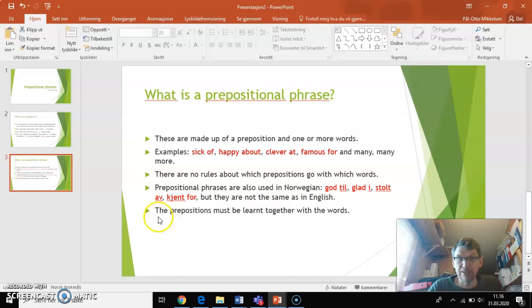So, and as I said, these prepositions must be learned together with the words. So you simply have to learn that sick and of go together and happy and about go together. You can't look at a word and know which preposition goes together with it. So that's why they're called prepositional phrases, because they must be learned together and they're always used together.